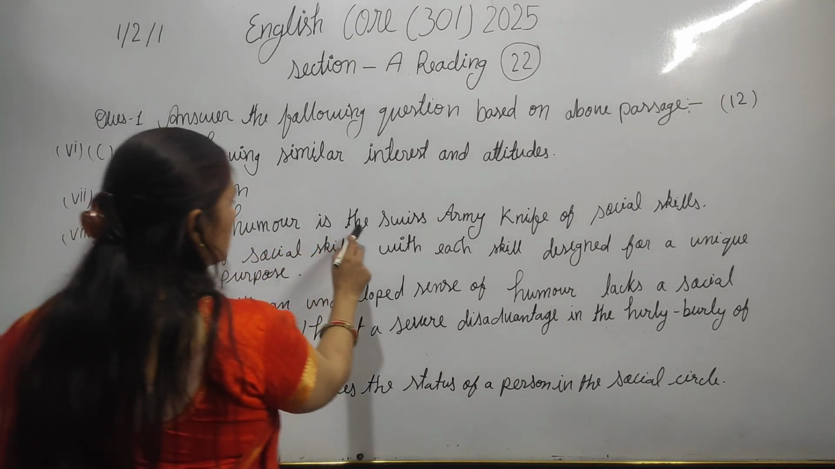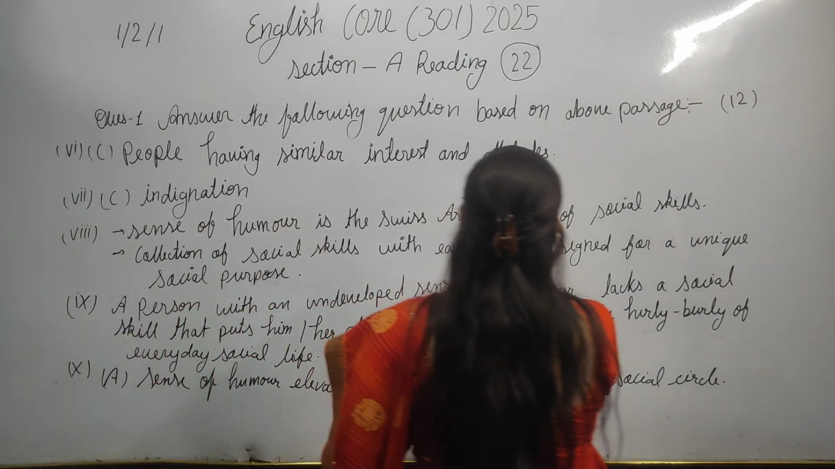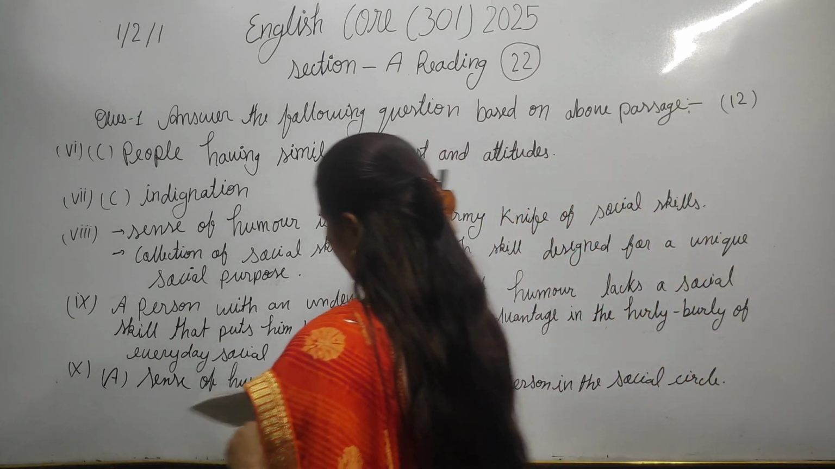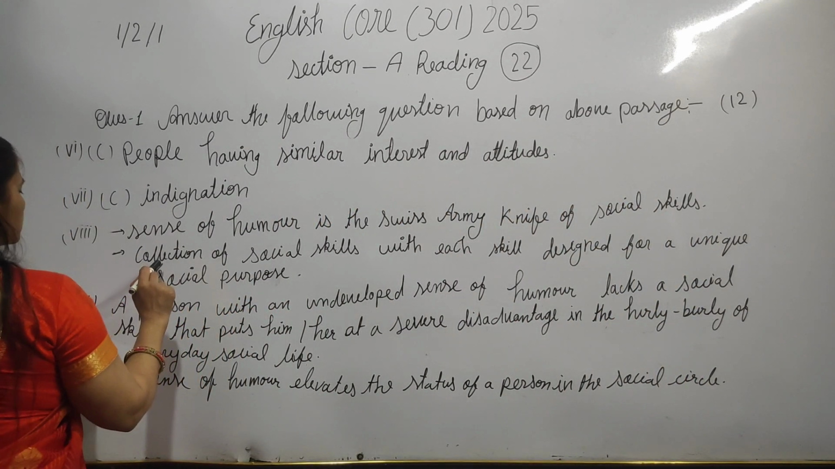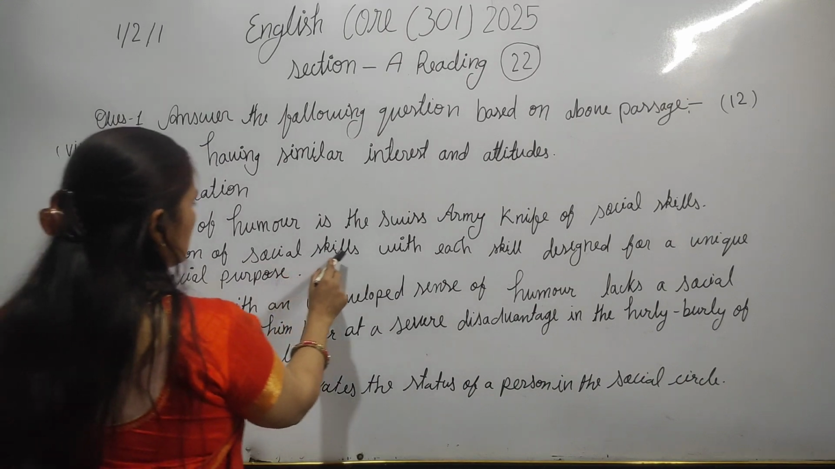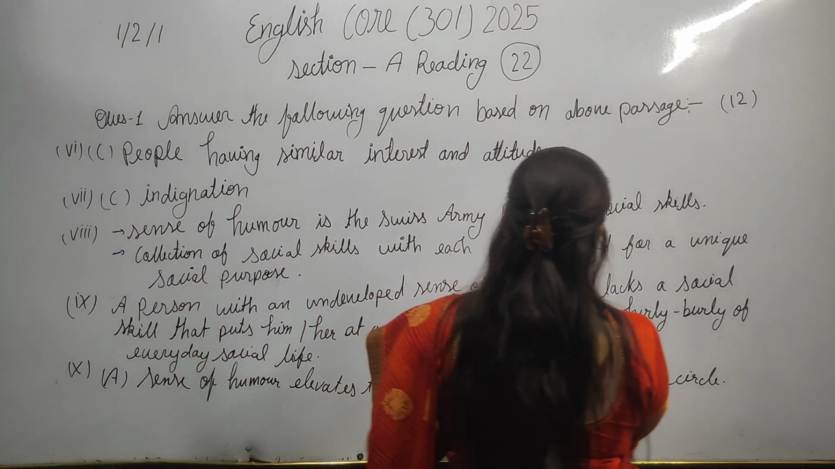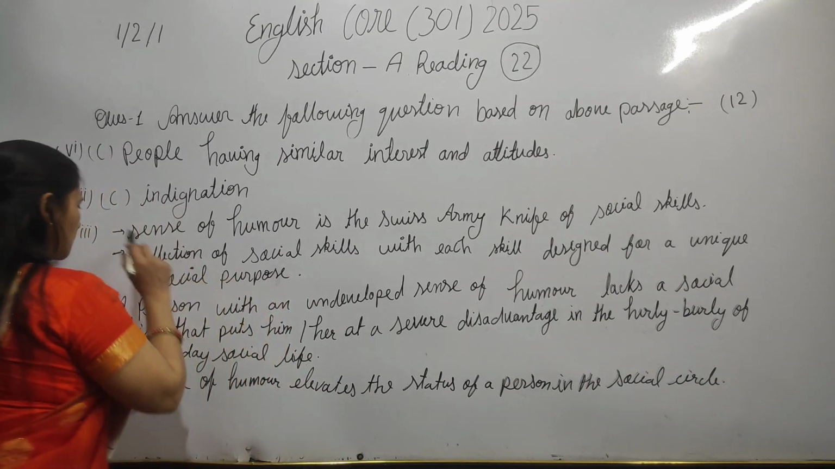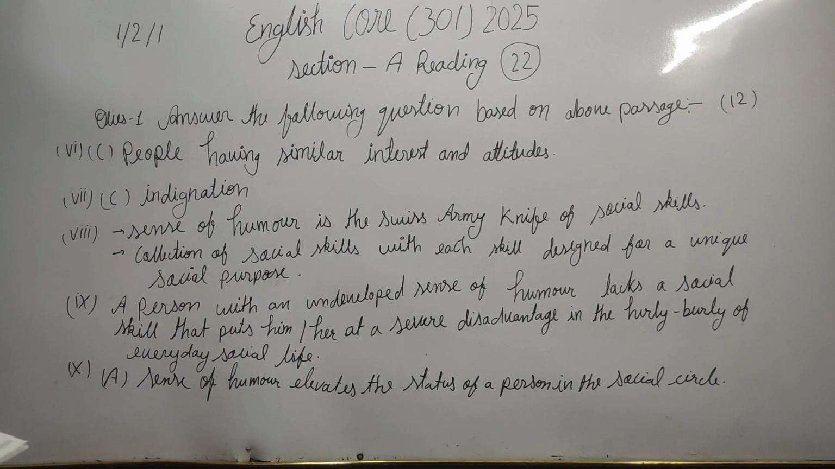Sense of humor is the Swiss Army knife of the social skills. That is one sense. The second one: collection of the social skills with each skill designed for a unique social purpose. So this would be your answer 8.